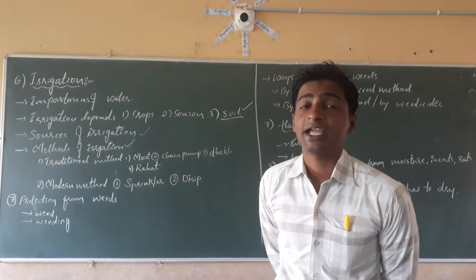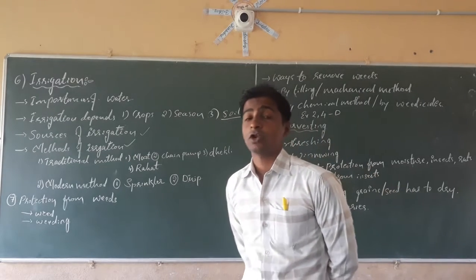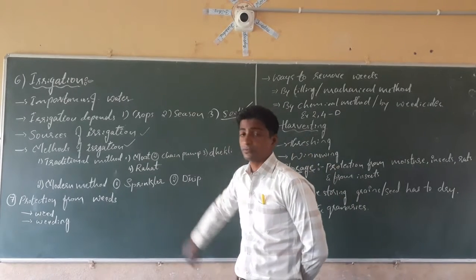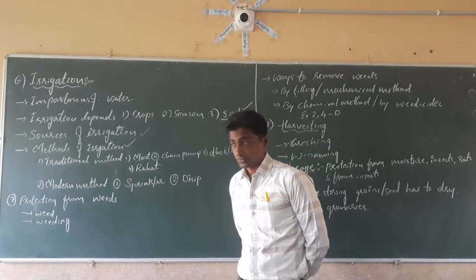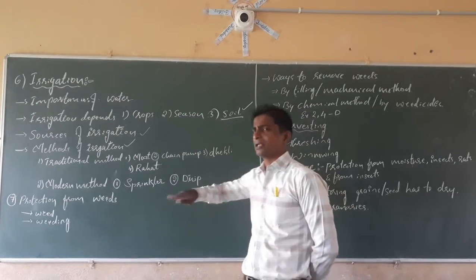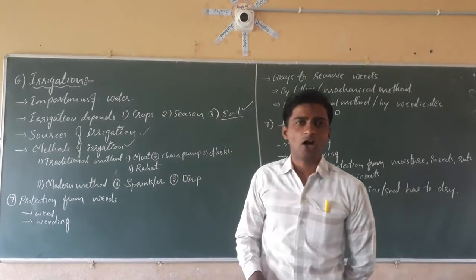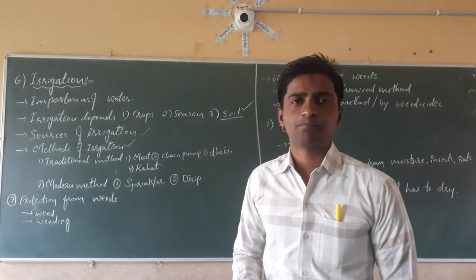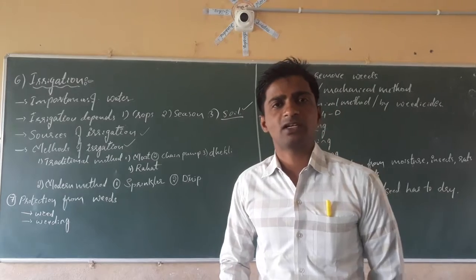But in backward areas, the traditional method is followed nowadays also. But nowadays, due to science and technology, most areas of our country follow the modern method of irrigation.